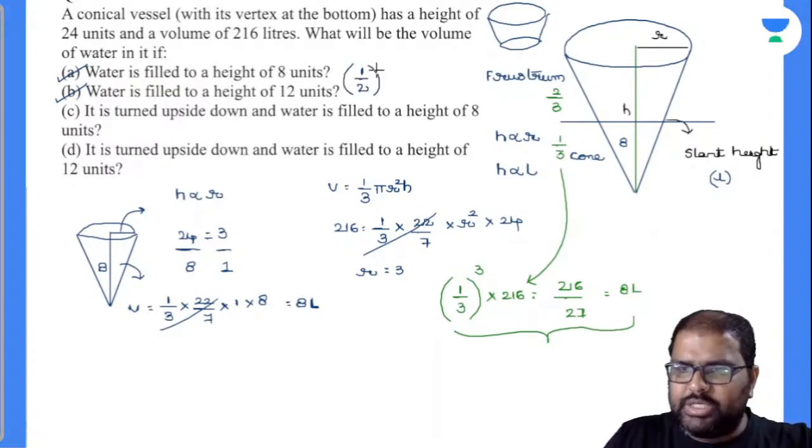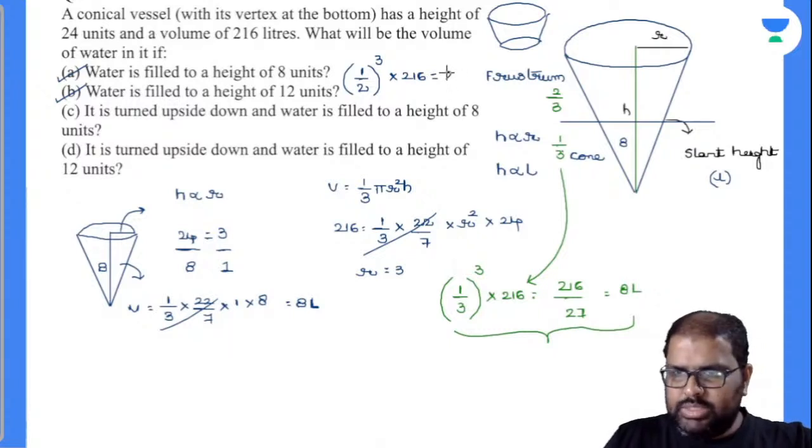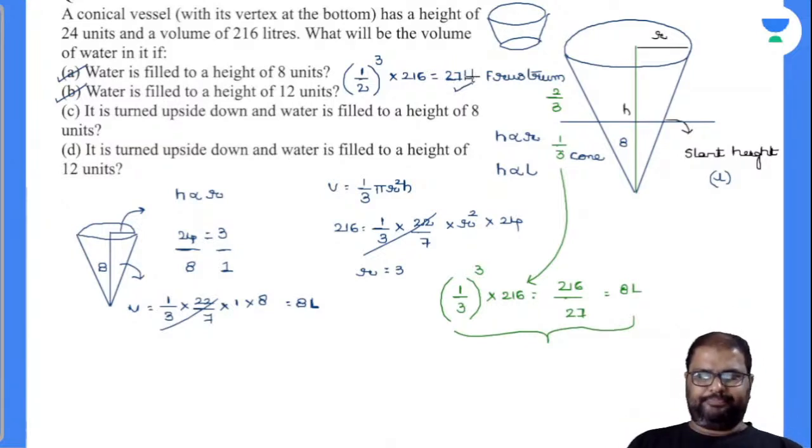So I will cube these units, so cubic units into 216. So 1 by 8 by 216. 8 2s are 16, 8 7s are, is it 27 liters? That's it. This is my answer there.